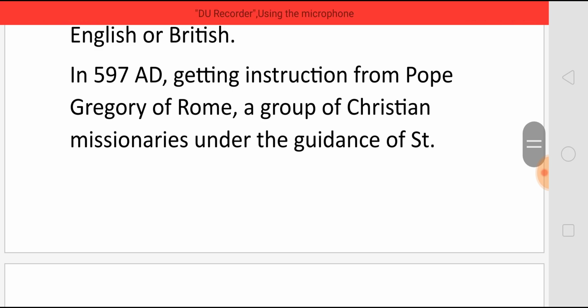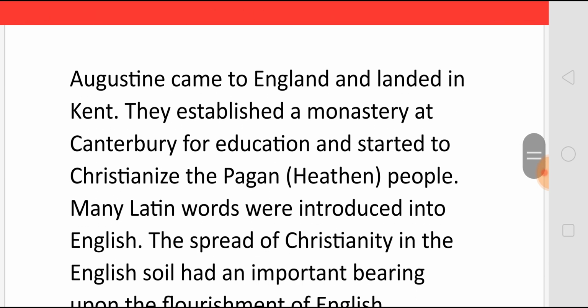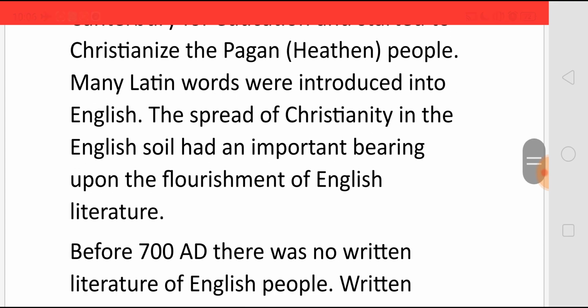In 597 AD, according to the instructions of Pope Gregory of Rome, a group of Christian missionaries under the guidance of St. Augustine came to England and landed in Kent. They established a monastery at Canterbury for education and started to Christianize the pagan, that is the native people here. And since they did not have any religion, they readily accepted Christianity. Many Latin words were introduced in English, and the spread of Christianity on English soil had an important bearing upon the flourishment of English literature.